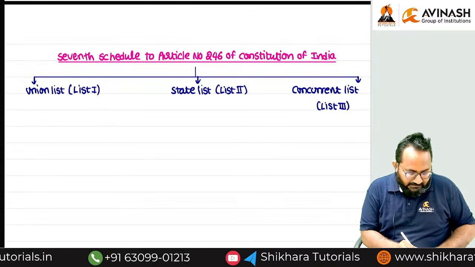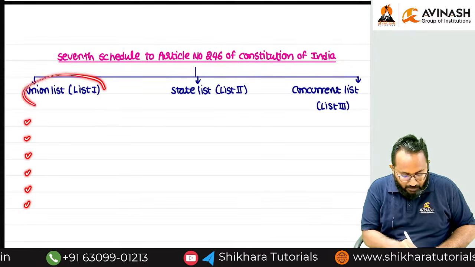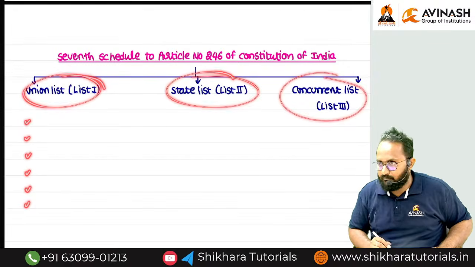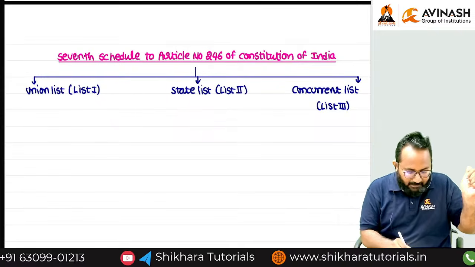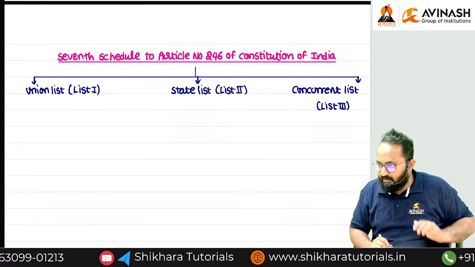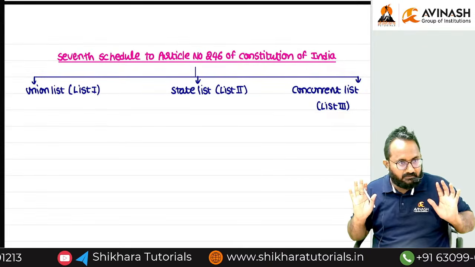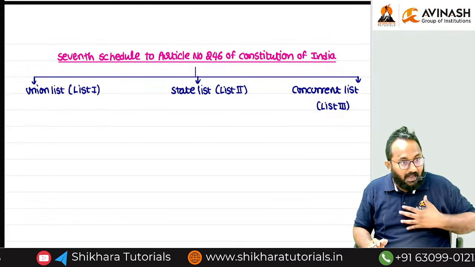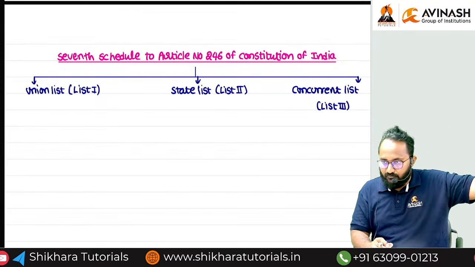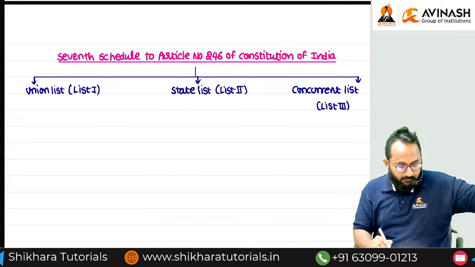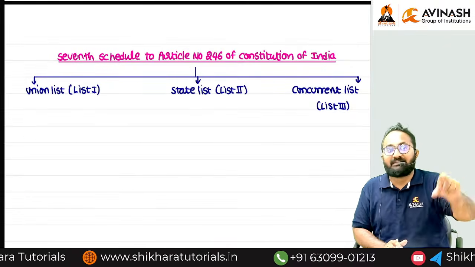But once any law is framed, it can be entered into any one of these lists, right? If it is framed by the state government, it goes in the state list. If it is framed by the central government, in List 1. If framed combinedly, the concurrent list. Like that, our Income Tax Act 1961, when it was framed, the entry number in this list is 82.